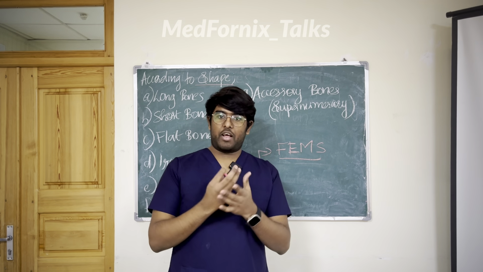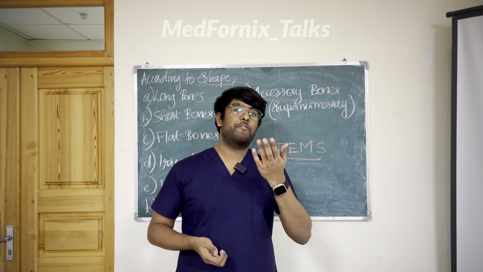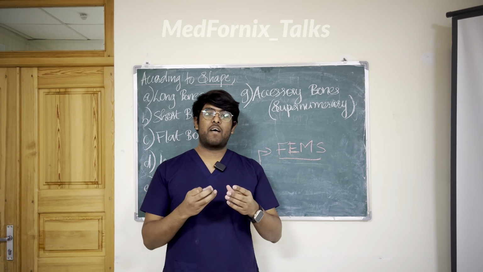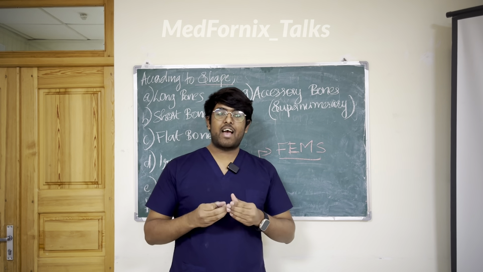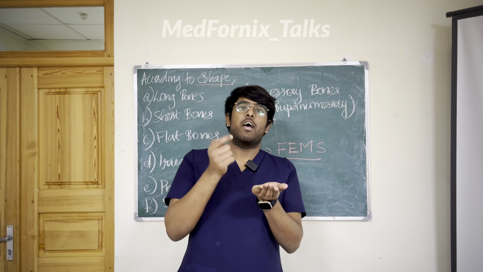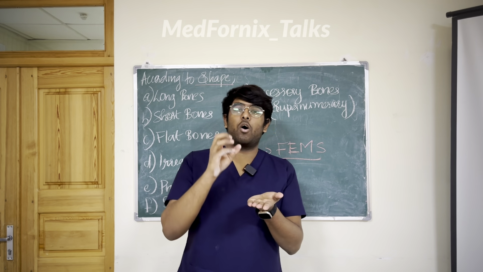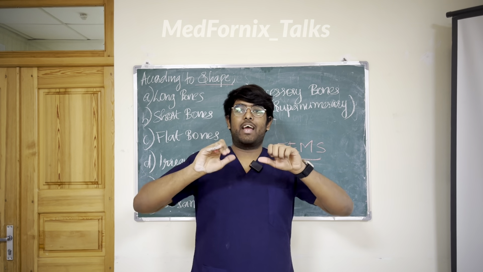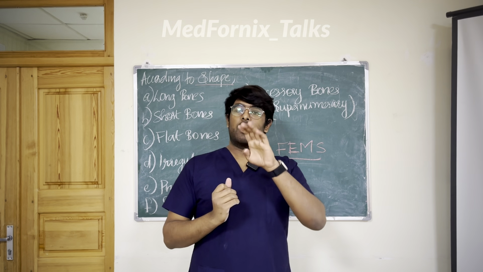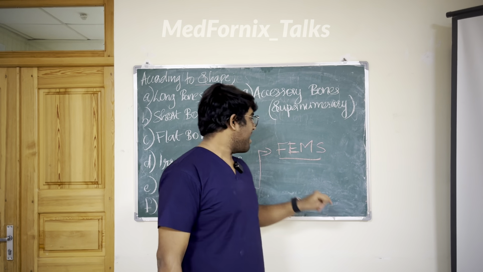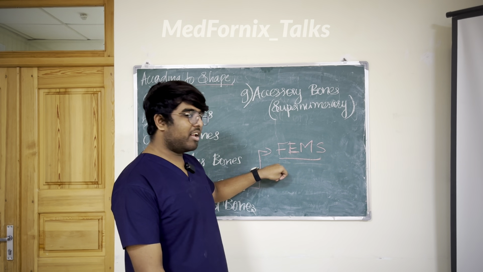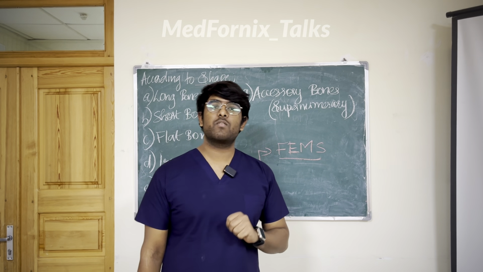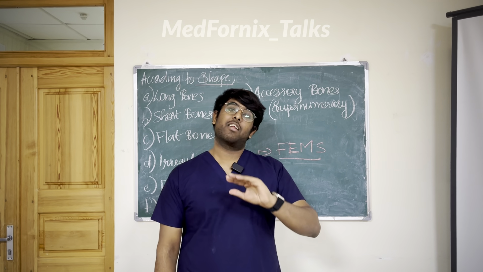You know that birds can fly, right? Why? Because their bones have less weight than the human skeleton. So they have weightless bones. Because of this weightless characteristic, they can float on the air. They have pneumatic or hollow spaces inside the bone, so they can float in the air. In the same way, the human body also has 4 main pneumatic bones. FEMS: frontal, ethmoid, maxillary and sphenoid. These 4 bones are lighter compared to the others.